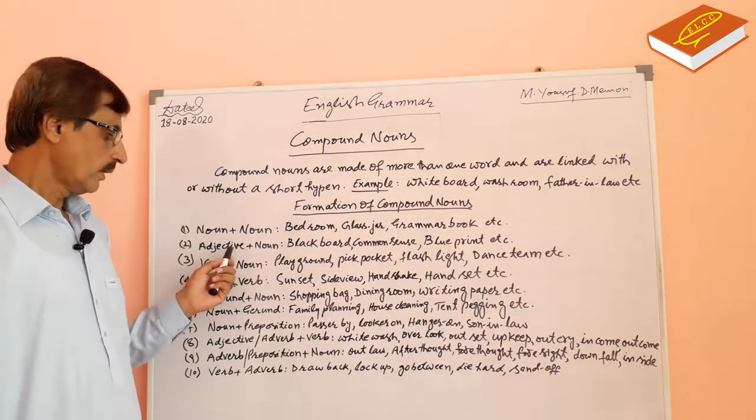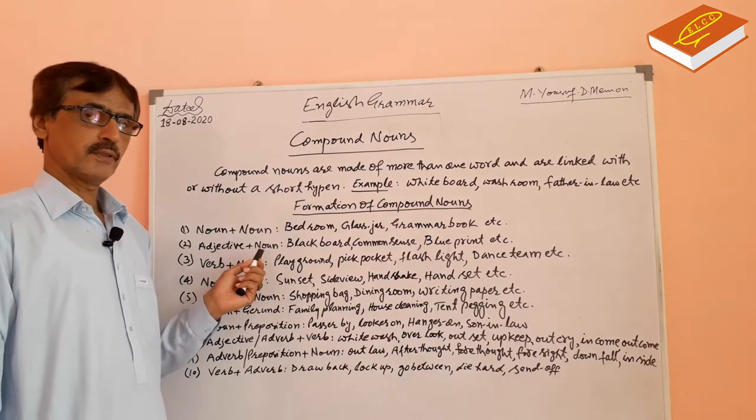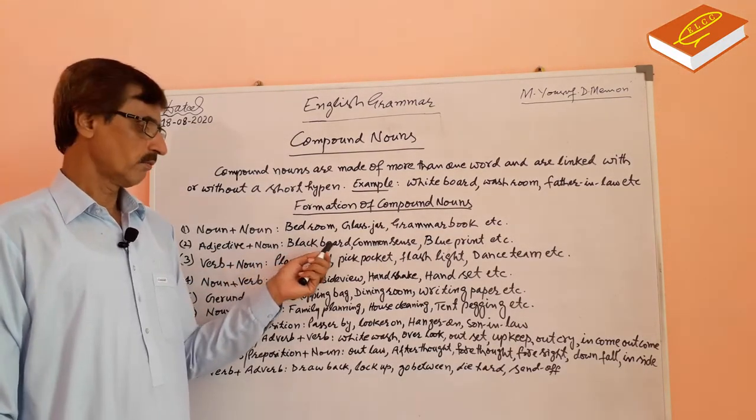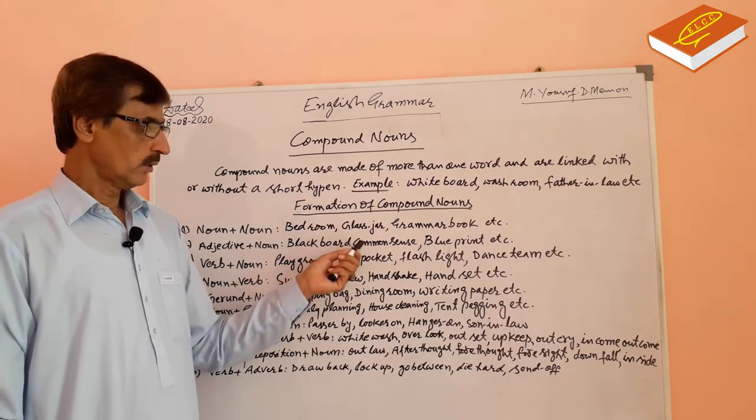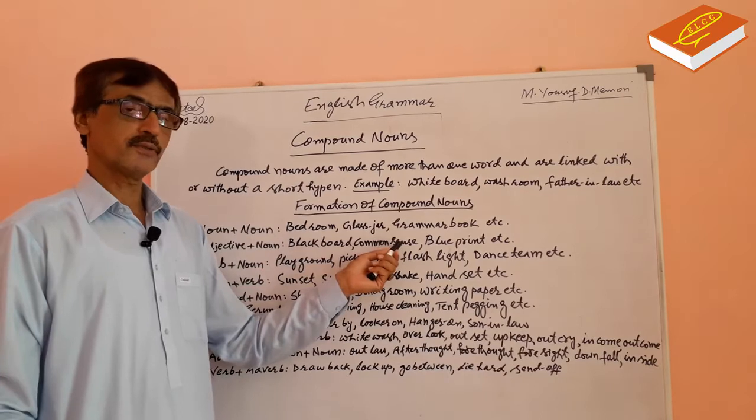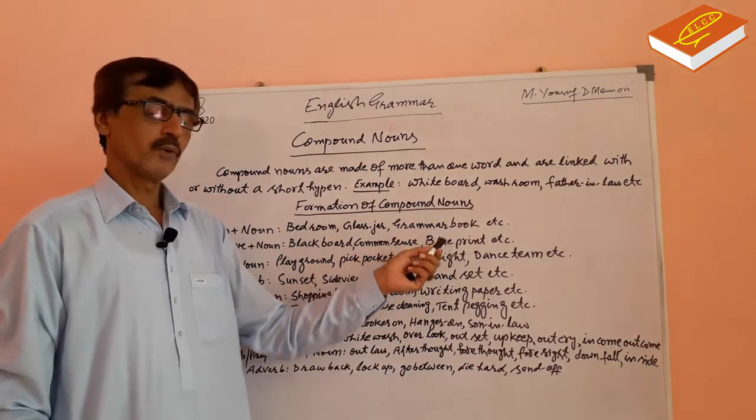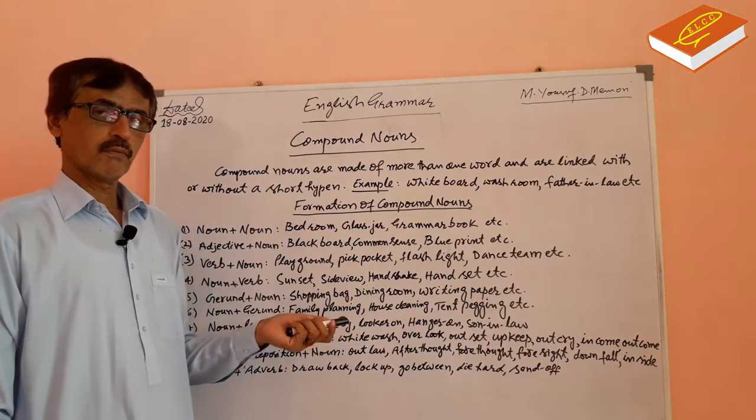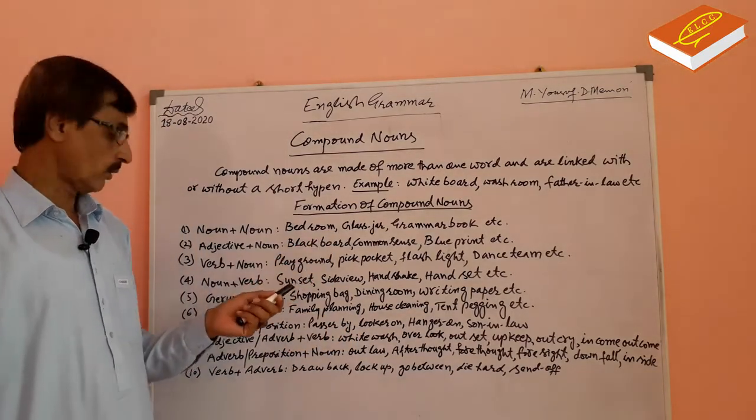And second, adjective plus noun. Blackboard. Black is an adjective. Board is a noun. Common sense. Common is an adjective. Sense is a noun. Blueprint. Blue is an adjective. Print is a noun. Adjective plus noun.